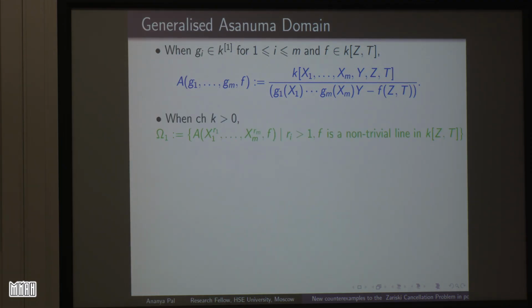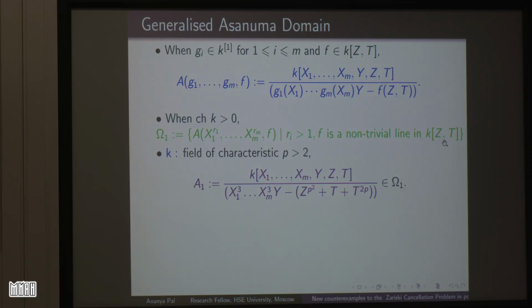Now we consider this collection, with the characteristic of the field greater than 0, and we are considering this collection where we have replaced g1, g2, ..., gm by something specific, monomials x1 to the power r1 up to xm to the power rm, where the ri's are again strictly greater than 1 and f is a non-trivial line.